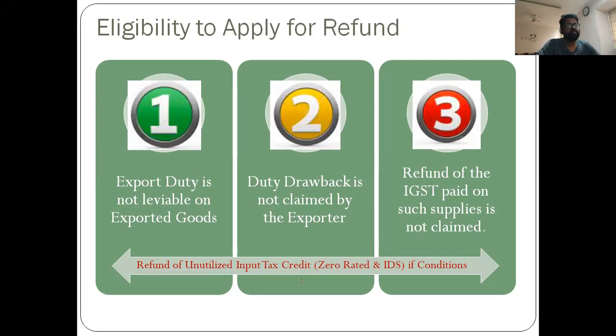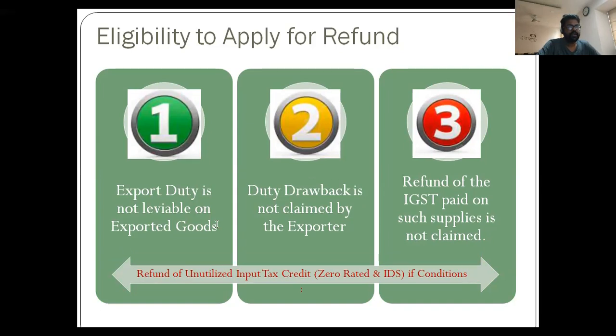So we have to go to section 54(3) of the CGST Act, which reads as so and so, but it has two provisos. Which reads as basically zero rated supplies made without payment of tax and where the credit has accumulated on account of inverted duty structure, in simple language. So it has two provisos also.